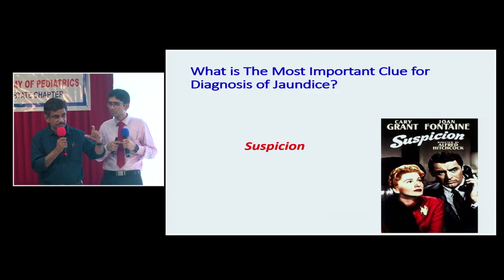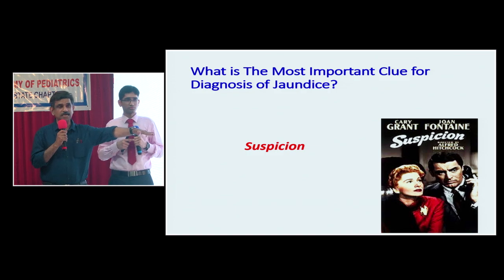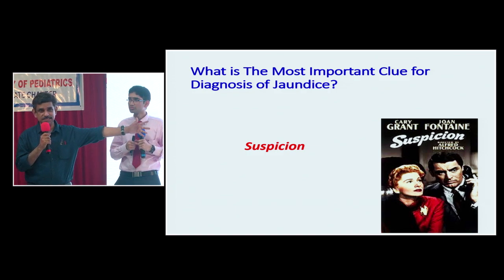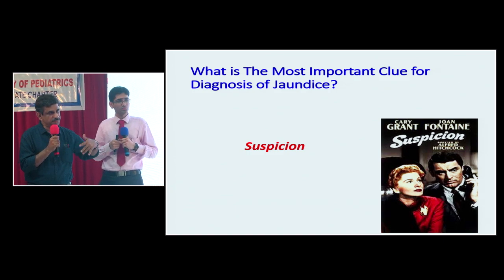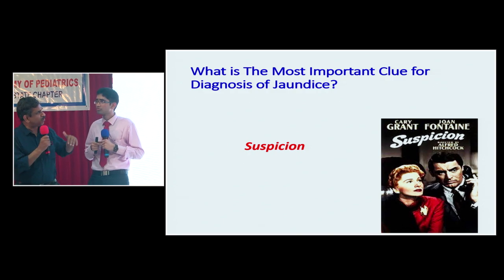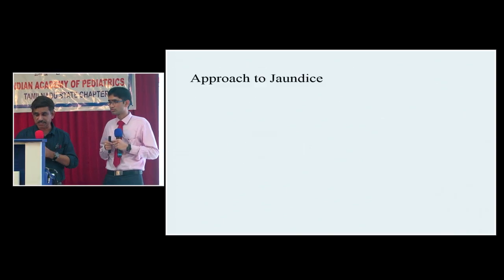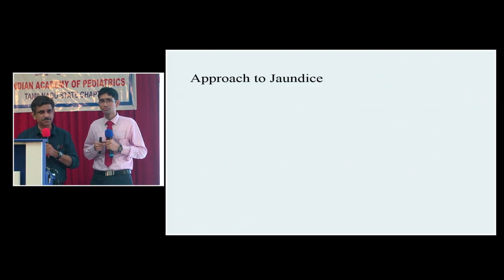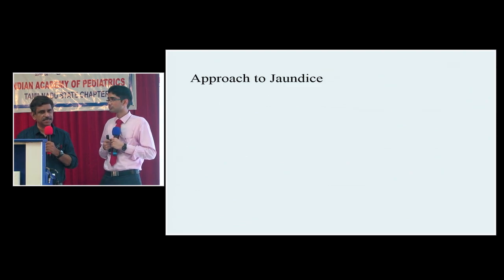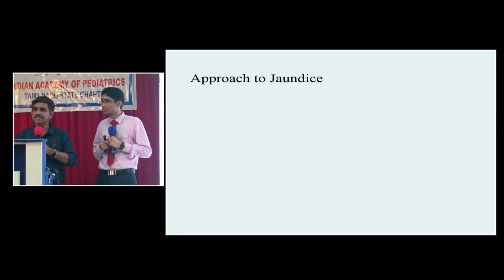And he's got marked stunting of growth. His height is just 100 centimeters. So because of these features, it could be some other condition also. So always think of others. So suspicion is very important. Now, how do you approach a child with jaundice? What's the first step? The first step in any child with jaundice is history taking.